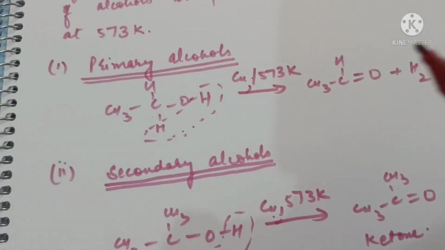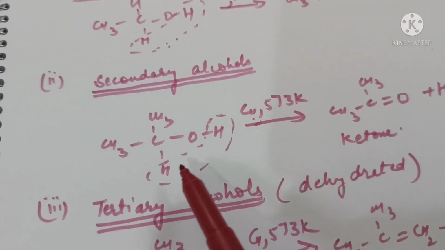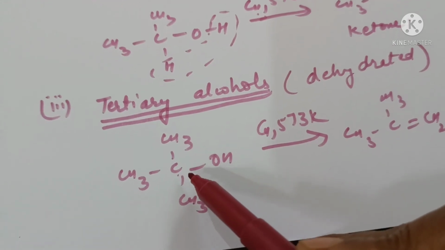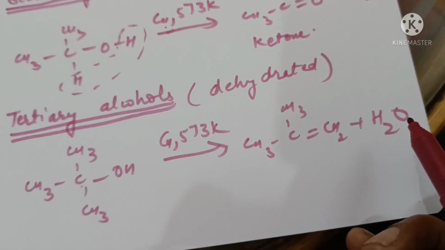And again, the products formed are different. For primary alcohol, aldehyde is formed. For secondary alcohol, ketone is formed. And because tertiary alcohol does not contain a hydrogen atom, an alkene will be formed.